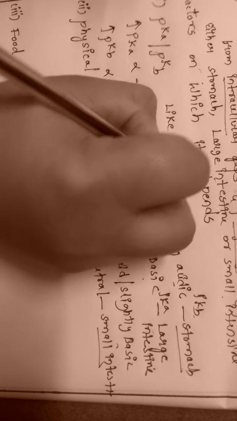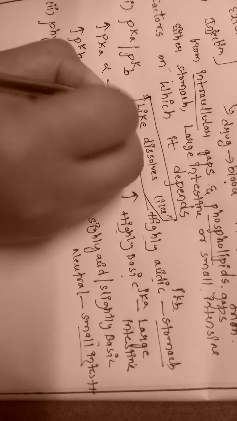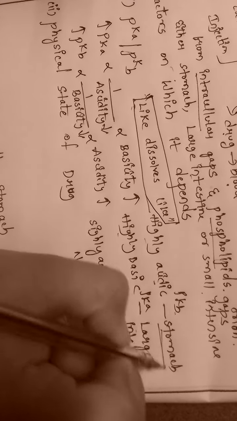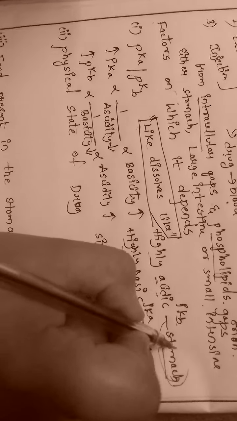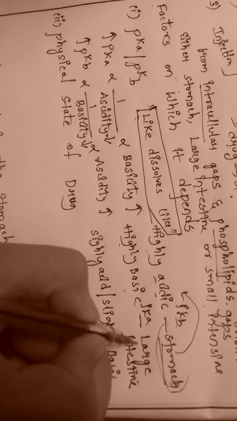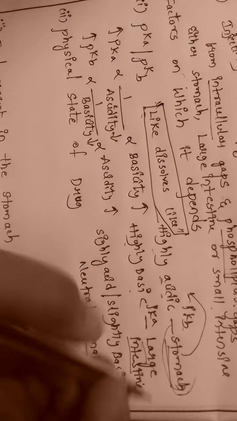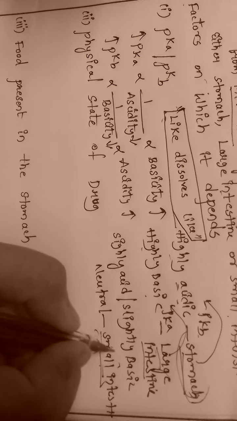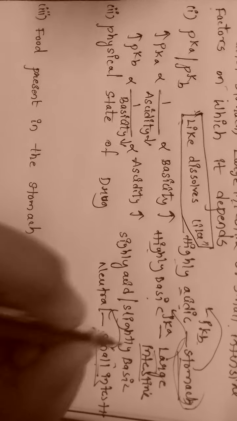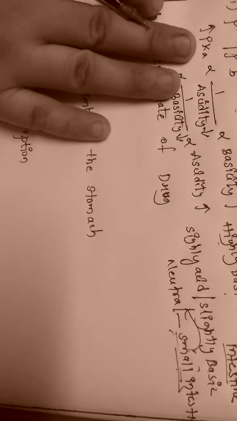So this is the most important thing: the stomach is highly acidic because acids are produced, and here it can dissolve acidic drugs easily. Large intestine is alkaline, so it can dissolve basic drugs easily, and small intestine can easily dissolve slightly acidic and slightly basic drugs.